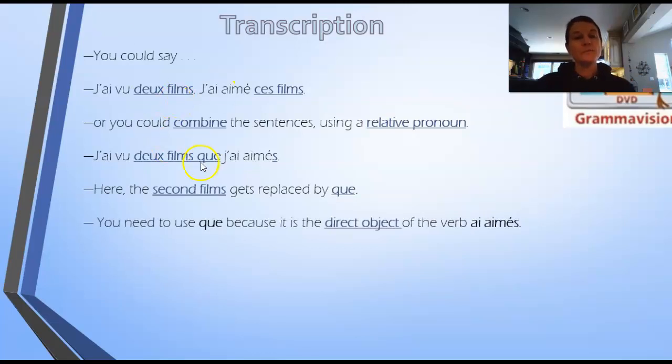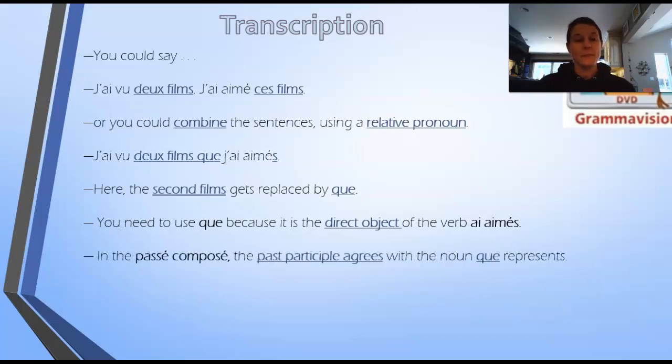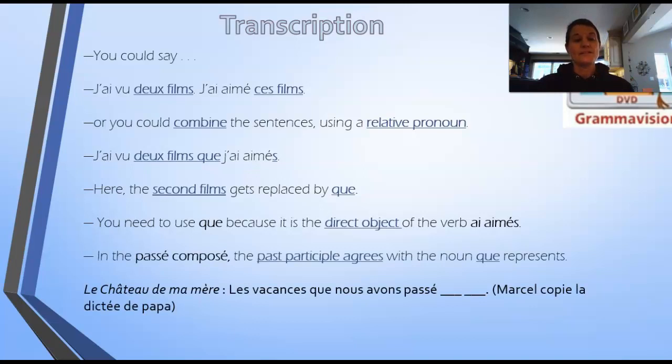And one of the trickier pieces of this is adding this S at the end. I would never test you on this in French 2. That would only be a bonus. In French 4, I often have to go back and reteach that because the students forget that when it's a direct object, you have to make it agree. So, les vacances que nous avons passées: vacances is feminine and plural, and you have a que, so you need to add e and s to that.